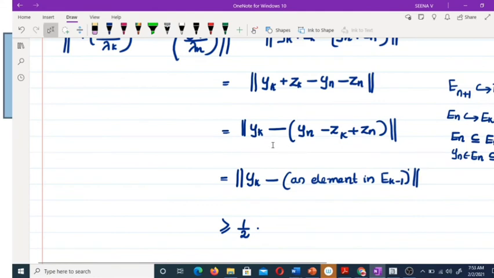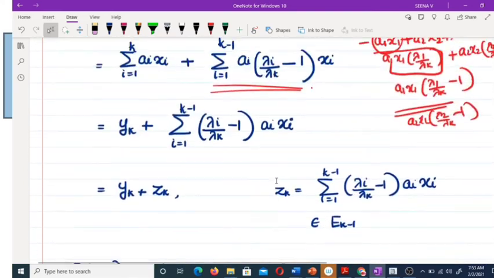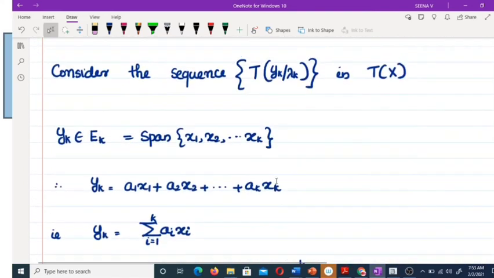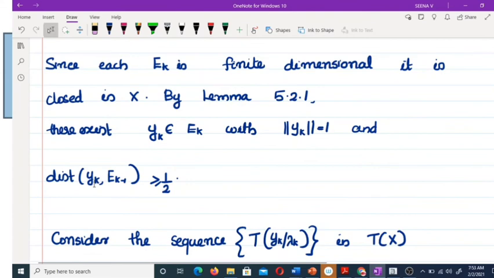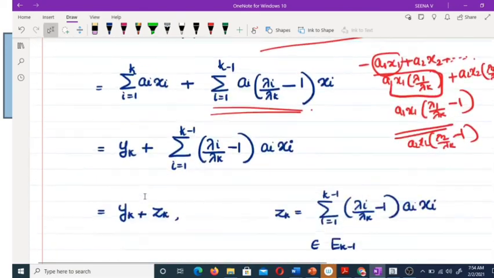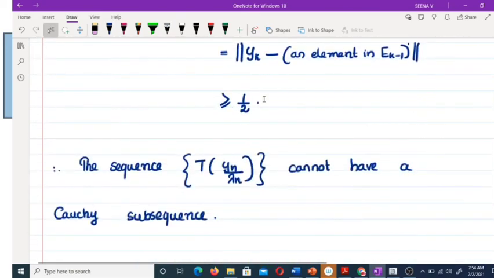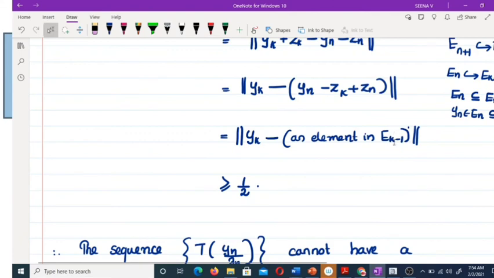So finally what do we get? We get the norm of y_k minus an element in E_{k-1}. But we know that the distance between y_k and E_{k-1} is greater than or equal to 1 by 2. Therefore, the distance between y_k and an element in E_{k-1} must clearly be greater than or equal to 1 by 2.